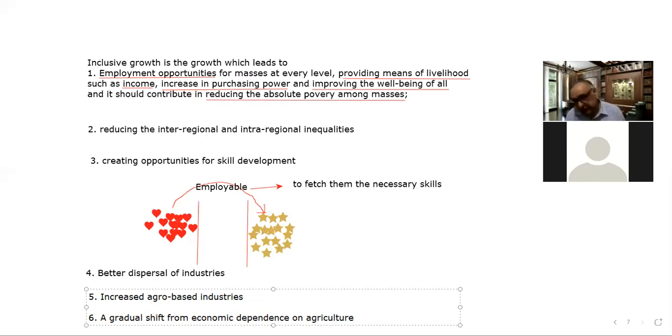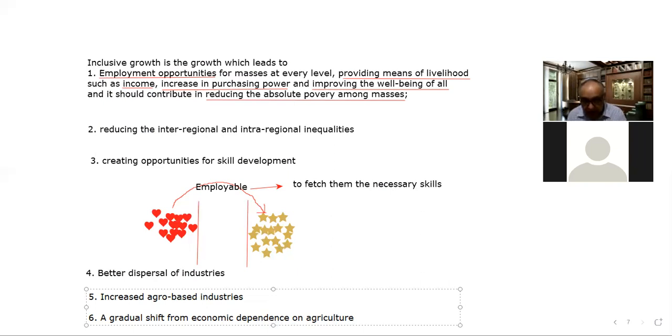And the next thing is security. The fourth pillar is security. Security means ensuring livelihood opportunities, income opportunities or employment opportunities on a sustainable basis, right?